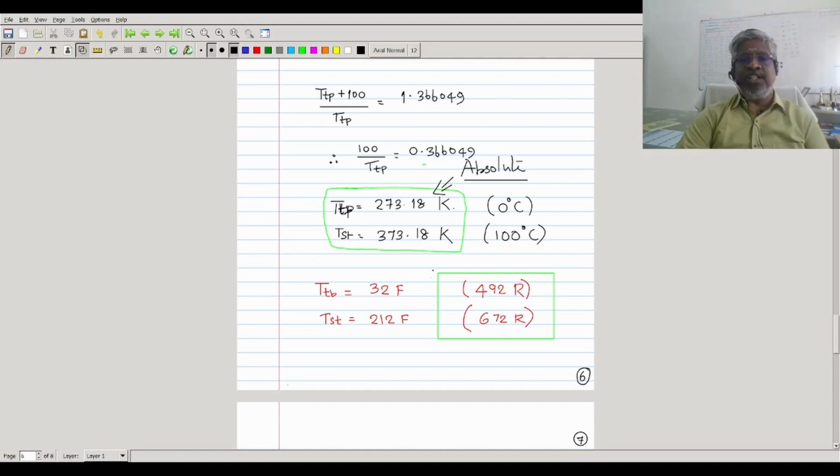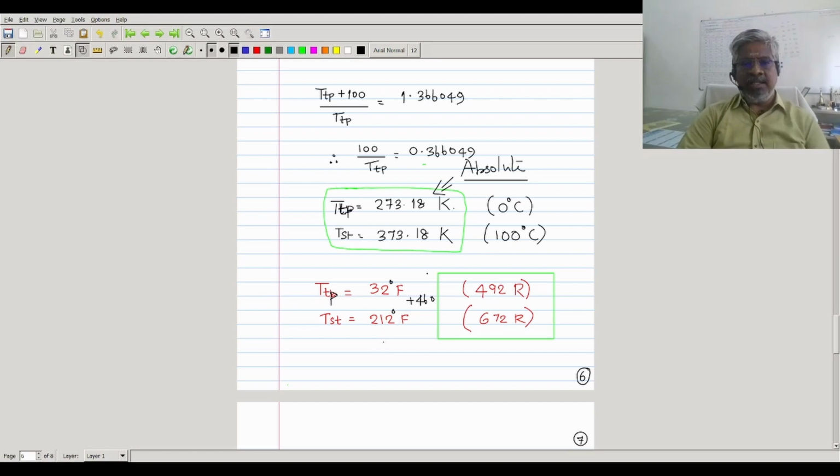The same sort of logic we could apply for the English, British units also. There the triple point is 32 degree Fahrenheit and the steam point is 212 Fahrenheit, and the corresponding absolute scale values are 492 Rankine and 672 Rankine. Just adding 460 to the Fahrenheit scale, you will get the Rankine scale.